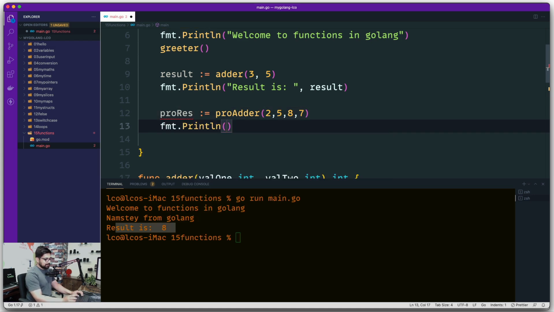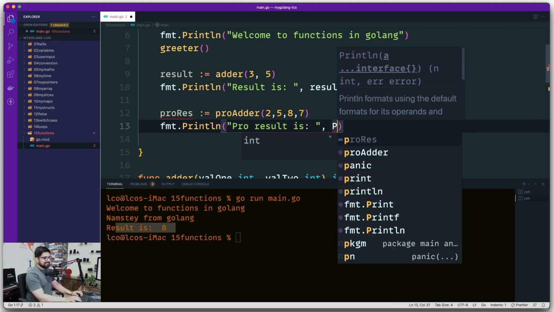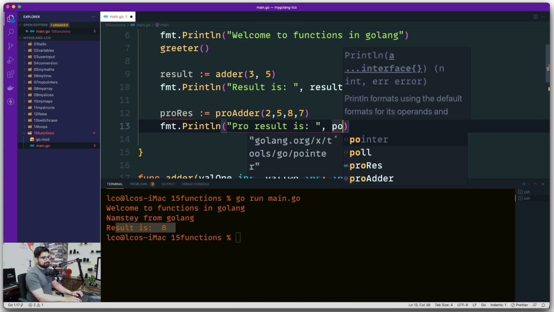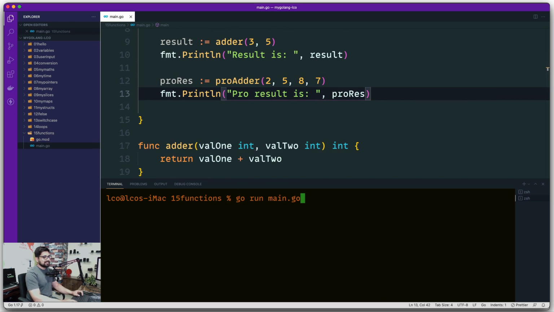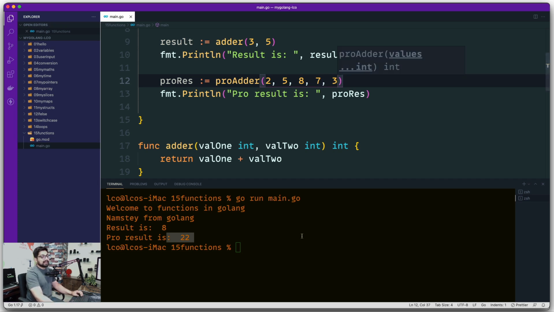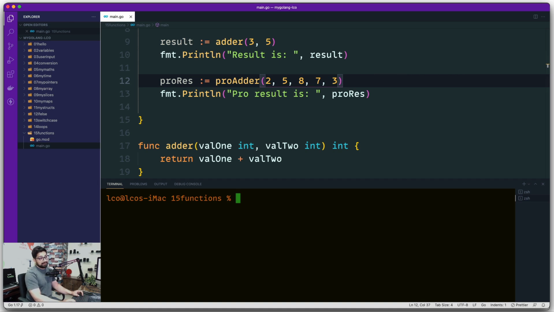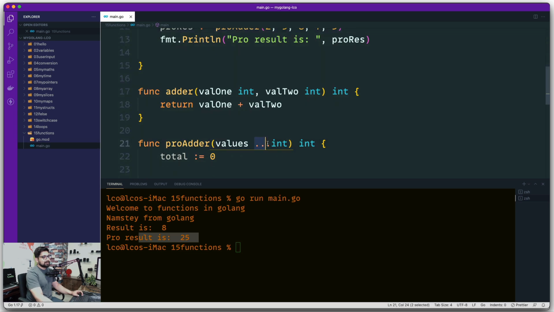And then we are going to just print pro result. Come on, ProRes, there we go. Finally typed it correctly. Okay, let's go ahead and run this one. So yes, pro result is 22, and you can just keep on adding without worrying about what the function signature is, and that's exactly what we did when we were using the append method. Yeah, that's the exact same syntax. So three triple dots are the variadic functions, and they can expect any values up here.